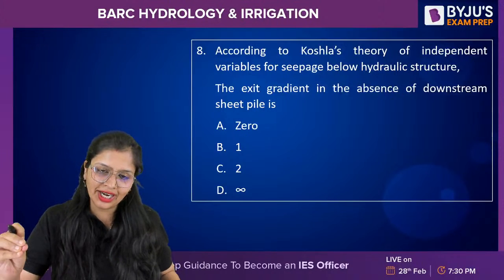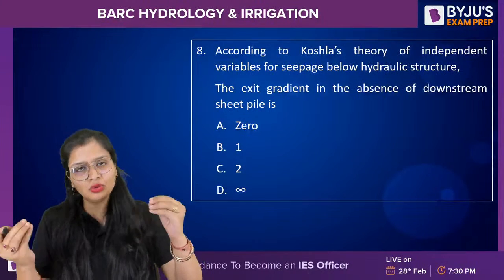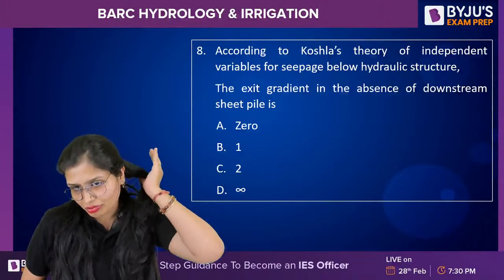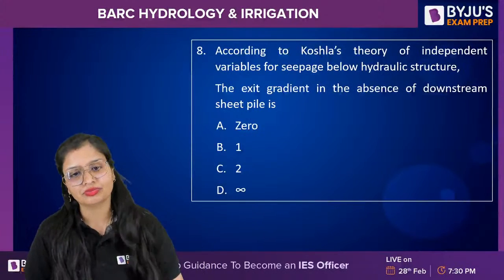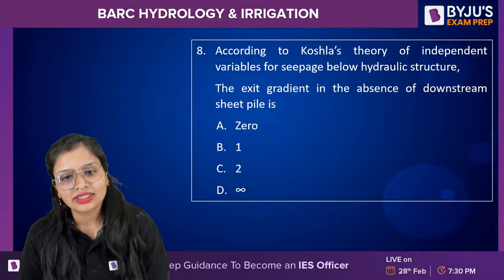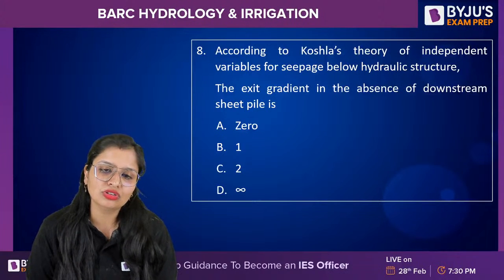This question, if you want, you can write the formula in one line, but I don't think you even need to write it with your pen. The exit gradient in the absence of downstream sheet pile.